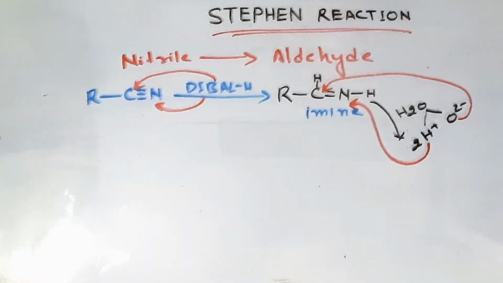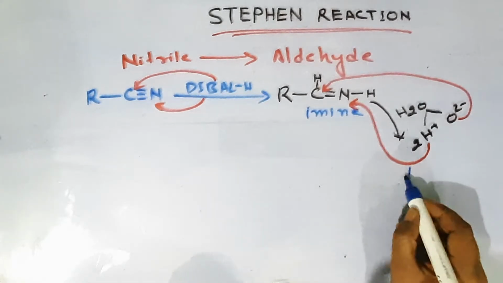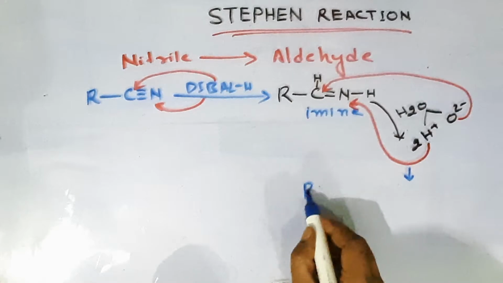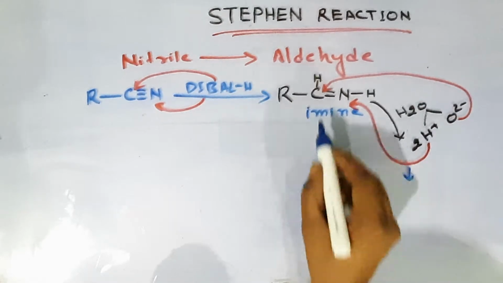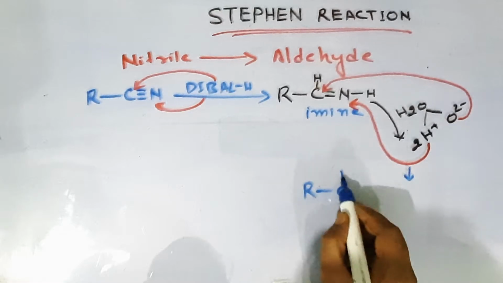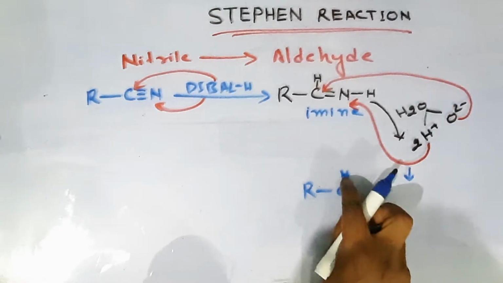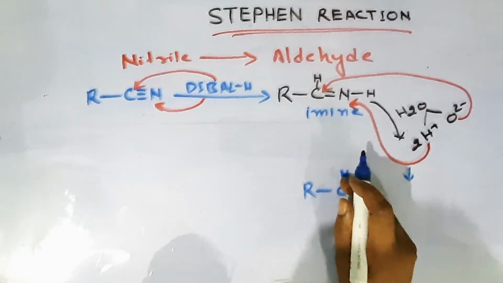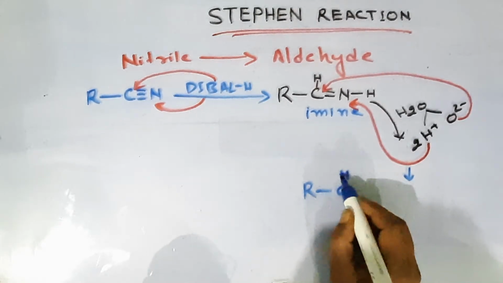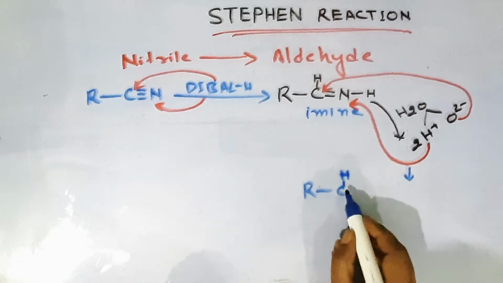Okay, now as soon as this is given, see the product we are getting. This R, I am writing this R, this carbon C, and this hydrogen I am writing the same as it is, the hydrogen bond with the carbon.